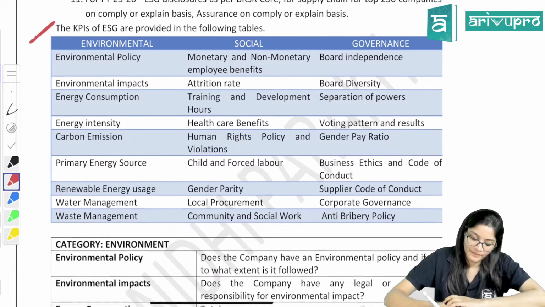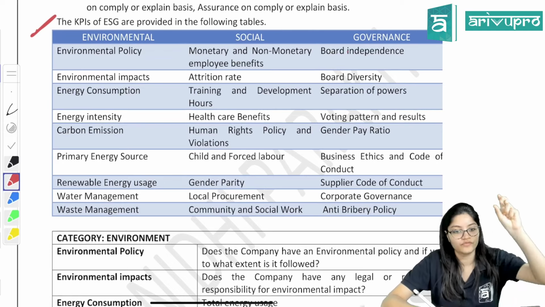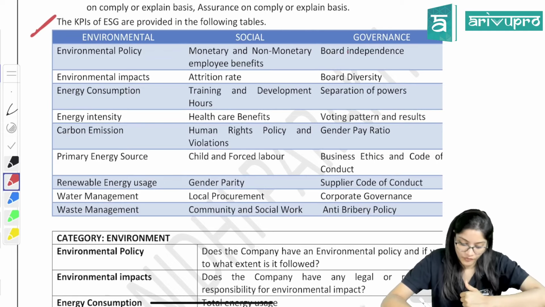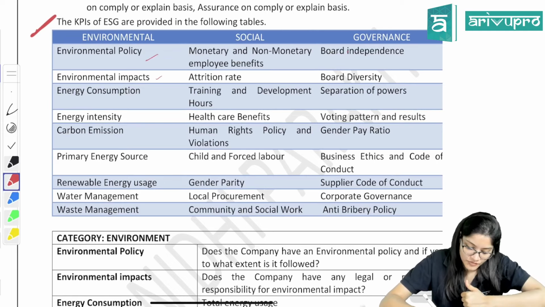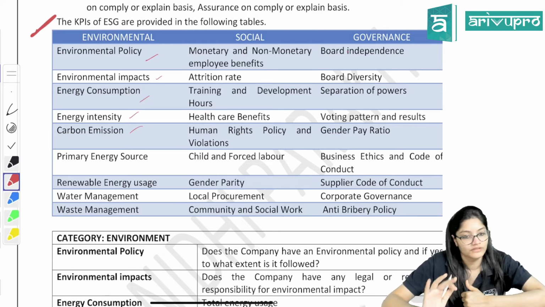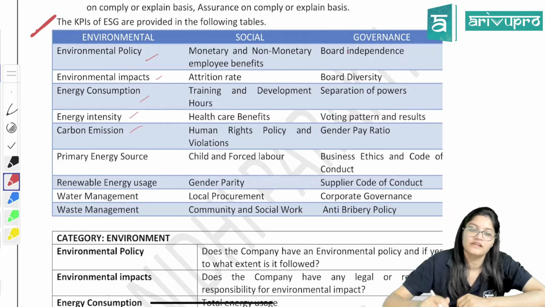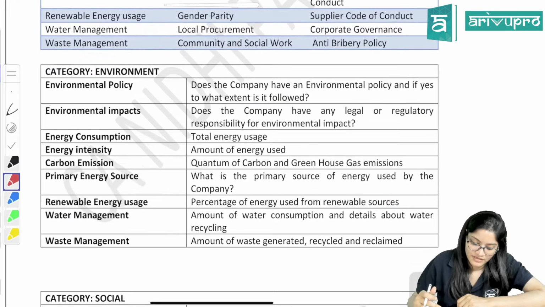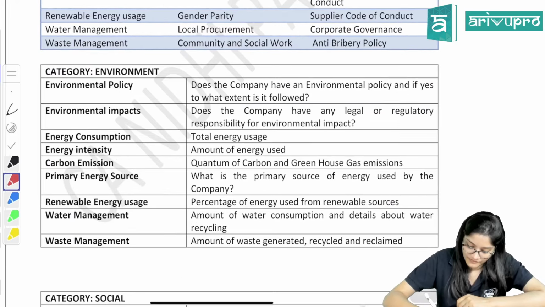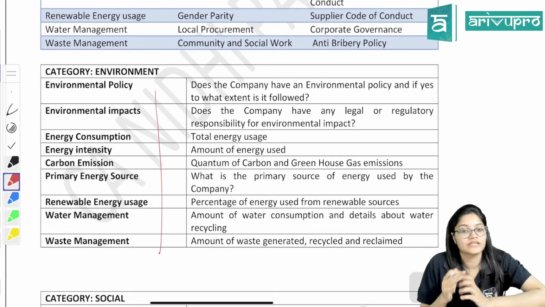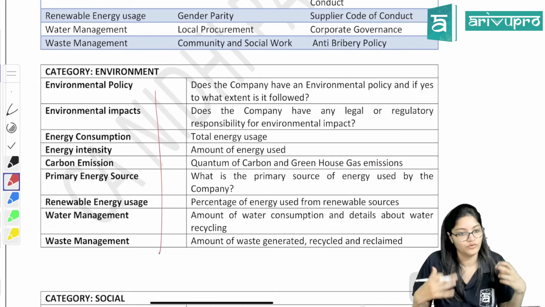First of all, the environmental category. We will focus on all these points: policies, impacts, consumption, intensity, emission, all these things. If I talk about the environment, these are my key performance indicators related to the environment. We have to answer that.